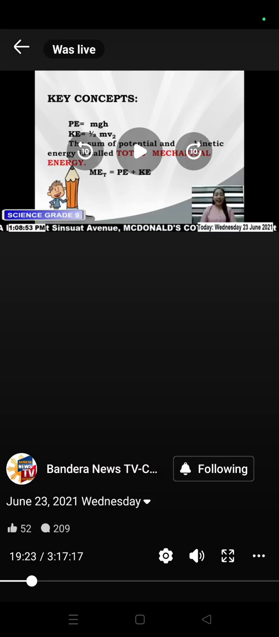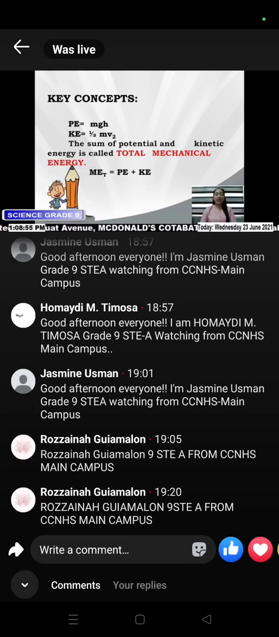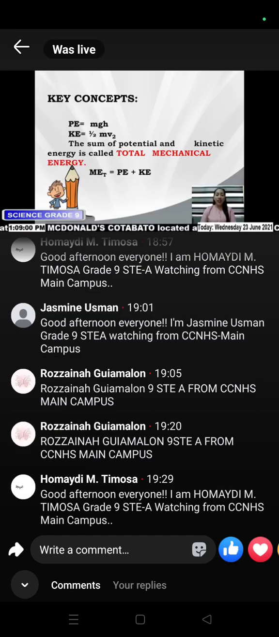The formula for kinetic energy is KE equals 1/2 mv squared. The sum of potential and kinetic energy is called the total mechanical energy, which is represented by ME sub T equals PE plus KE.